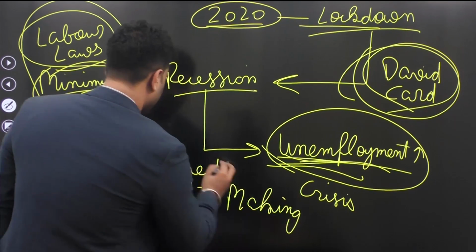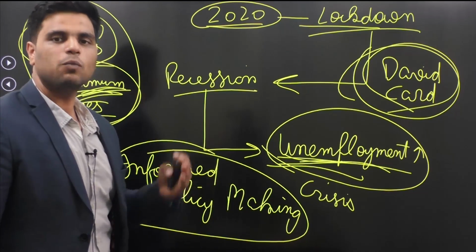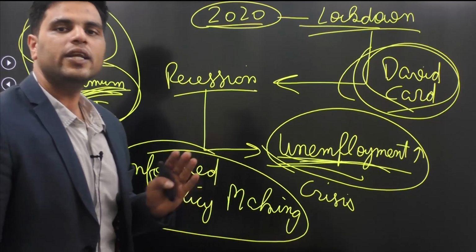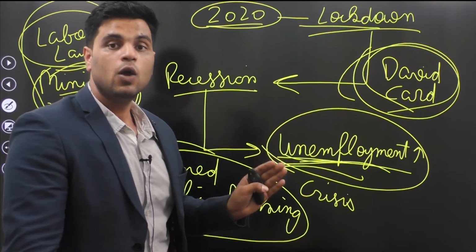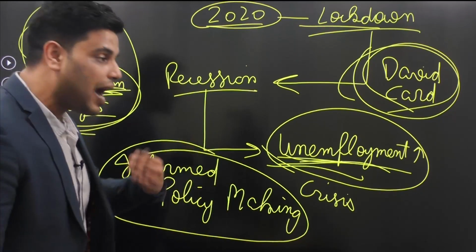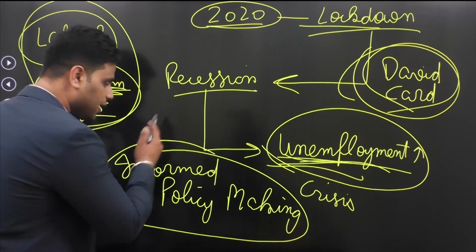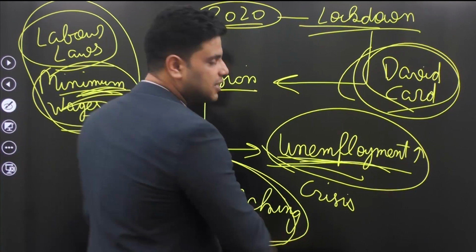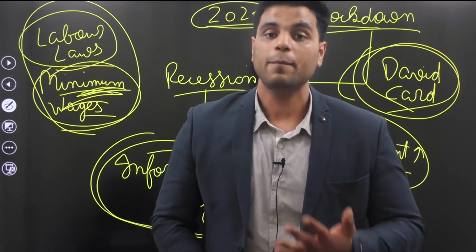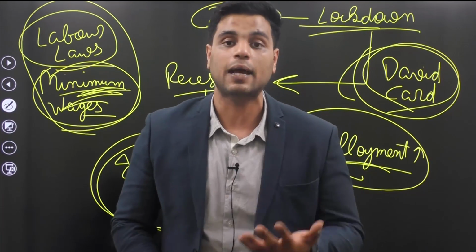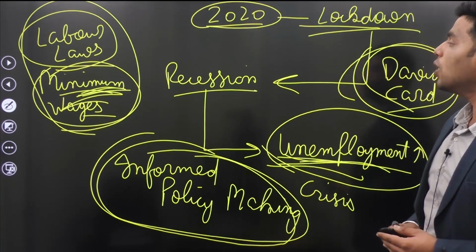Well, in economics, informed policy making is actually suffering from a disability. And what is that disability? Till now, we could only establish correlation, not causality. But after the work of David Card, Angrist, and Imbens, we can now establish causality as well. And now our policy decisions would be based on more data, more research, and they would fall in the category of informed policy making. So our policy analysis, our policy prescriptions would improve because now we can establish causality between different events. Does that make any sense? So that was the reason why these people were awarded the Nobel Prize.